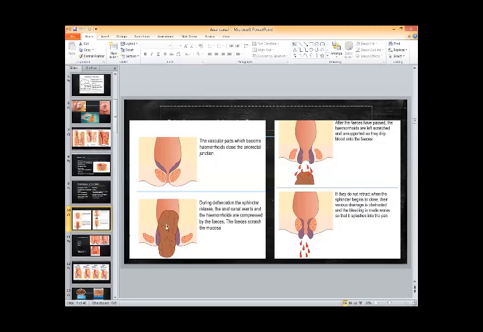Because of this scratching, if the feces are really hard, constipated stool, this scratching can lead to abrasion of the anal cushion mucosa. And they are already down. This anal canal is sort of everted, they're already down. So bleeding may start here.